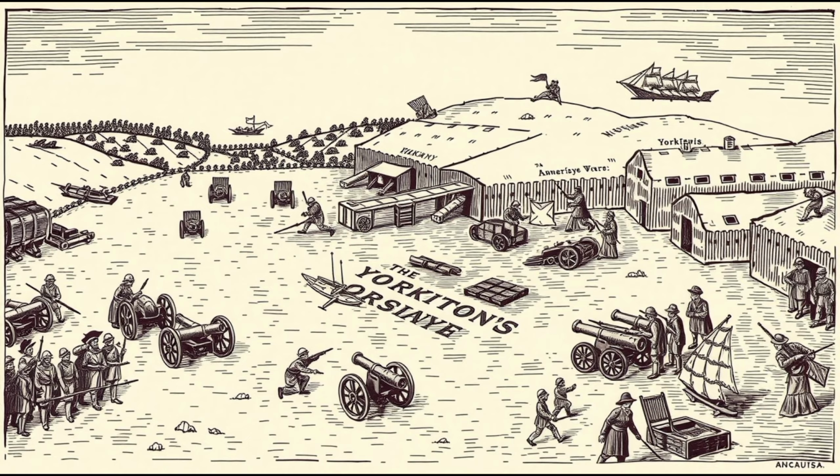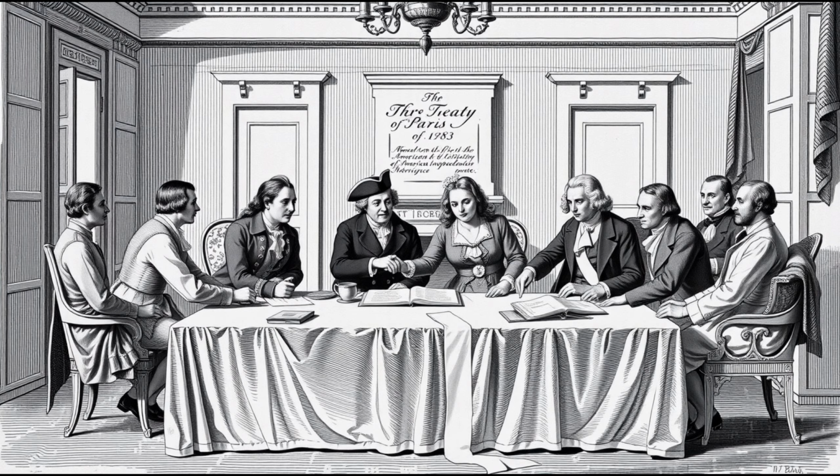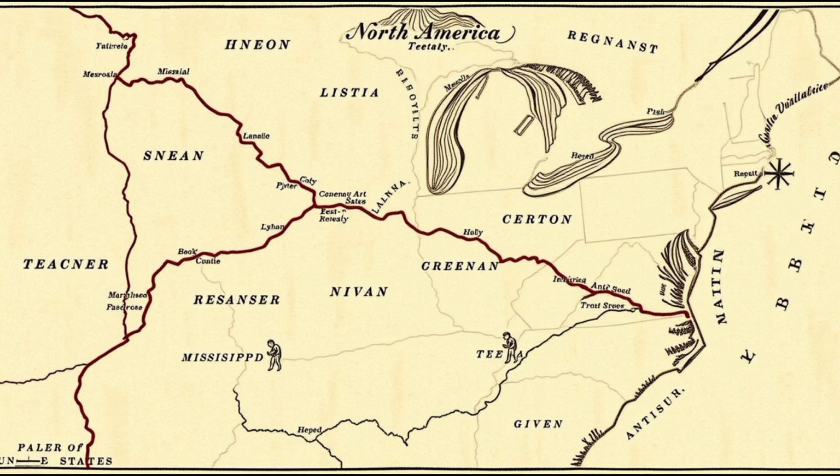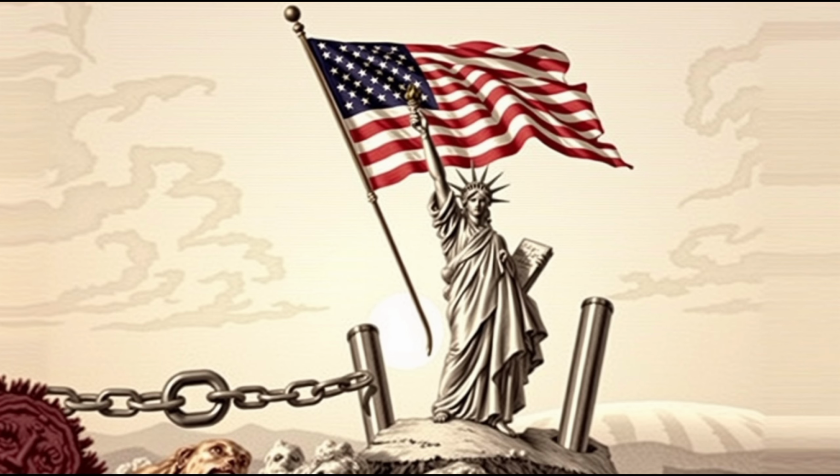Treaty of Paris, 1783. This treaty formally concluded the war. Great Britain officially recognized the independence of the United States and ceded territory extending to the Mississippi. Birth of a new nation. The 13 colonies were freed from the rule of Great Britain and became a sovereign nation named the United States.